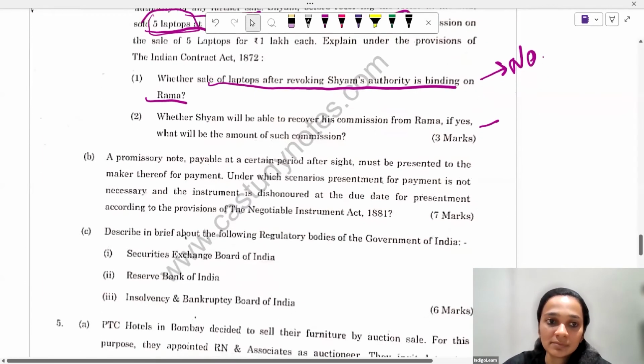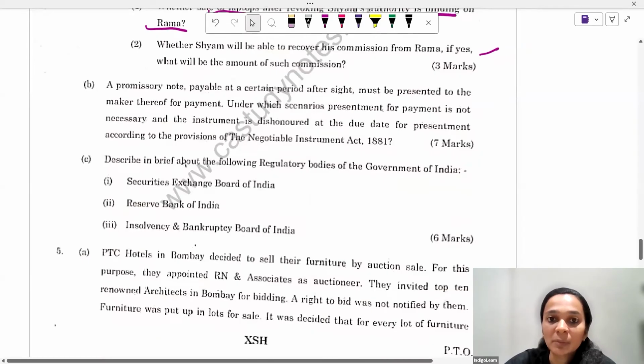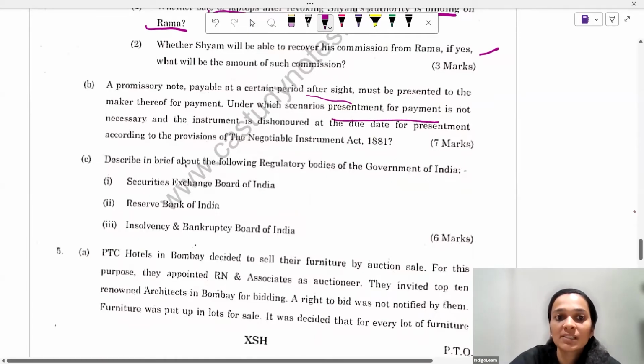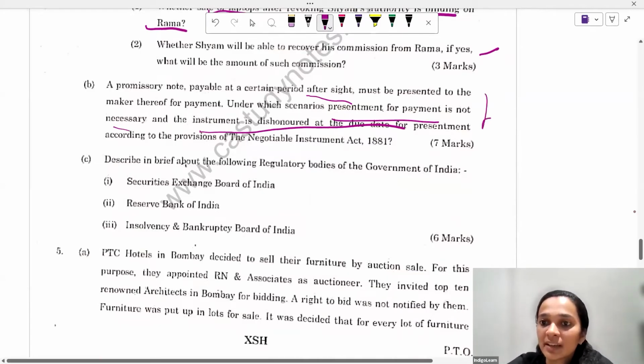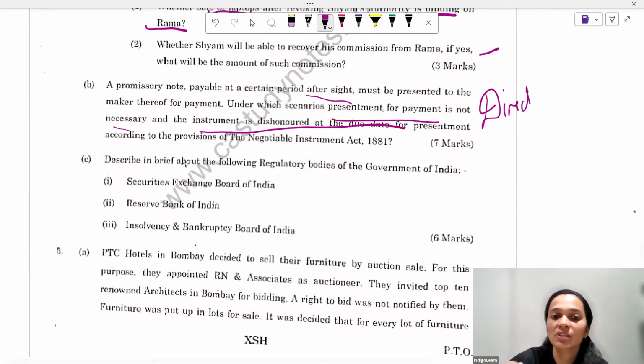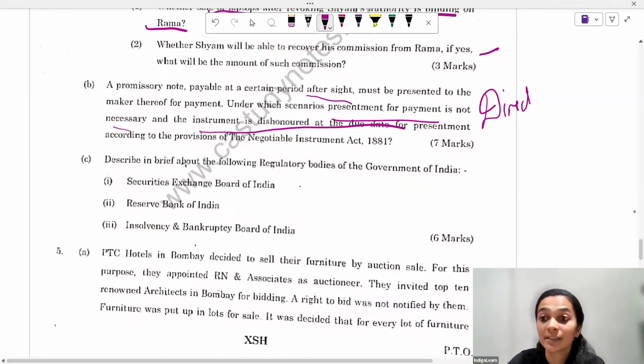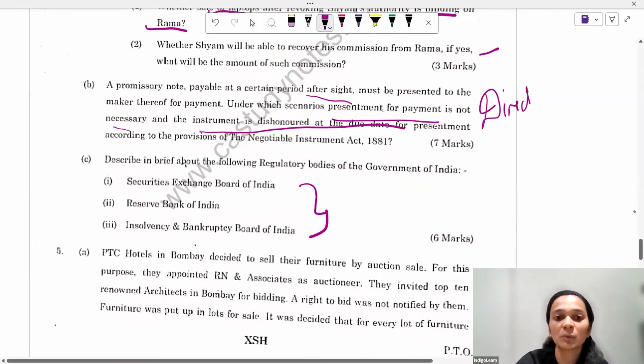Moving on. A promissory note payable at a certain period after sight must be presented to the maker for payment. Under which scenarios is presentment for payment not necessary, and the instrument dishonoured at the due date for presentment? So again, a direct question wherein you just have to write what the situations are wherein presentment is not necessary. And the next question is also a direct question, from the Indian regulatory framework, wherein you have to describe in brief SEBI, RBI and the Insolvency and Bankruptcy Board of India. Moving on to the next question.